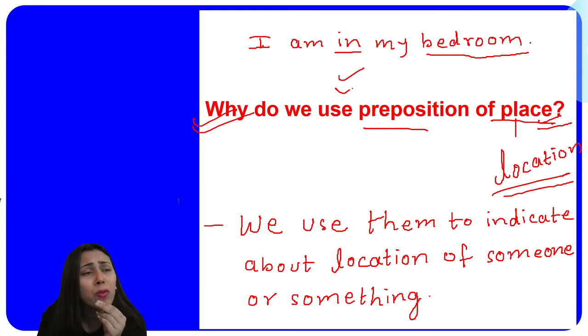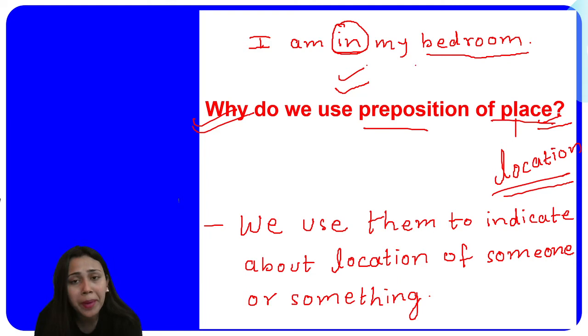So bedroom is an enclosed space, right? It's not a point of place, right? It's not a corner. It's an enclosed space, right? So that is why the preposition that I used here, that is in. And here when I use this in, it told you about my location. It told you about my place where I am located. So this is what we call preposition of place, which helped me to indicate to you where I am exactly. Okay.